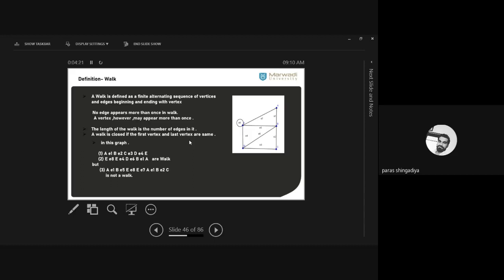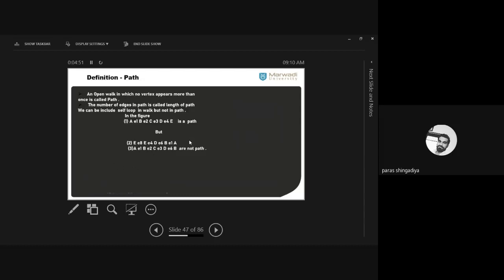But the third one is not a walk. Why is it not a walk? Because one edge is repeated. In this route: a e1 b e5 e, then e8 e, e7 a, e1 b, e2 c, where e1 is repeated two times, and it does not follow the conditions of a walk, so that is not an example of a walk. Okay? You can create some more examples: just change the starting place and change the ending place and we'll get another example of a walk. Clear?